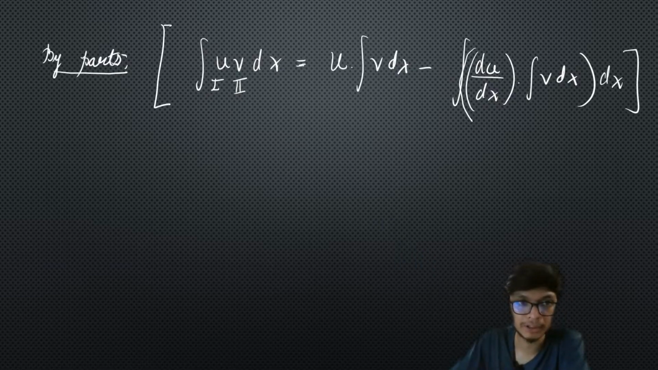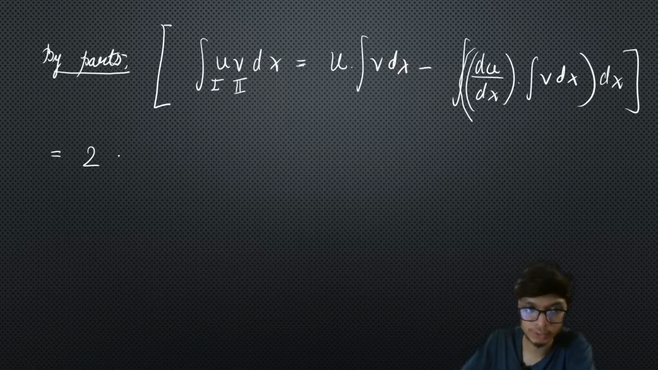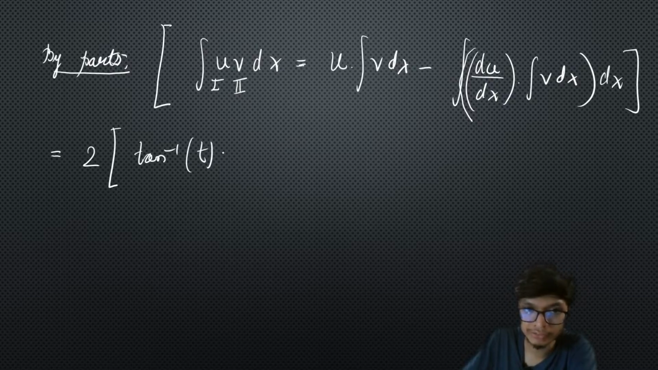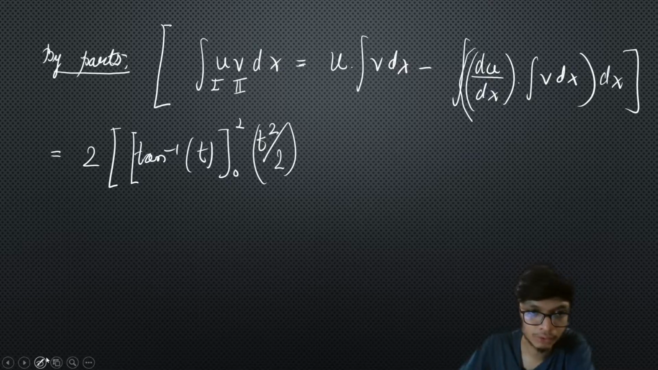So if you just use this by parts rule, we can further simplify this: 2 will be kept out of the bracket, so it's a constant. We will get tan inverse of t with the given limit 0 to 1. When you're putting the limit, just put a small bracket over here and then keep a bigger bracket into the integration of this part, that is t squared by 2. Oh, sorry, you just need to put the limit in the outside part, okay.